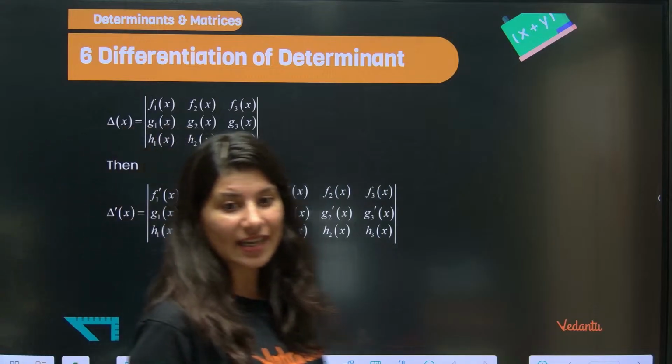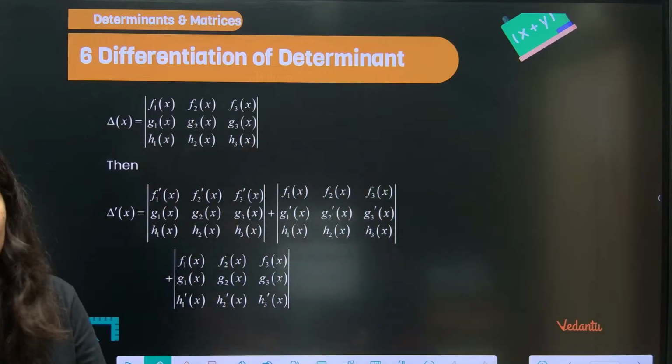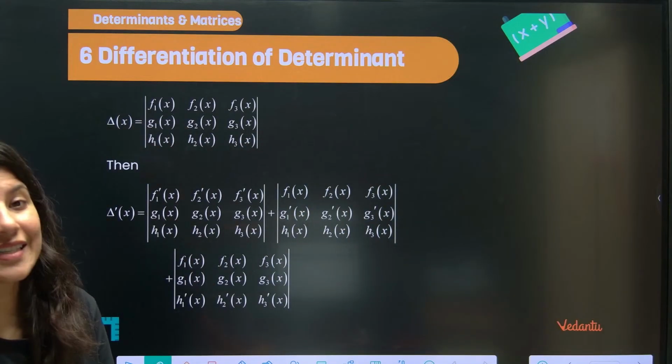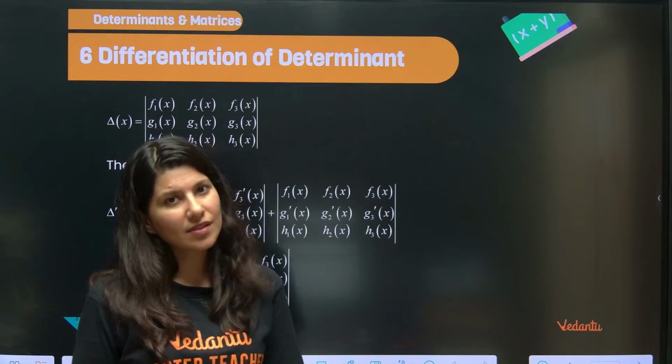System of equations is there. I told you, no? System of equations will do. That is Cramer's rule. That is one topic which I told you already. Cramer's rule, system of equations, same thing.